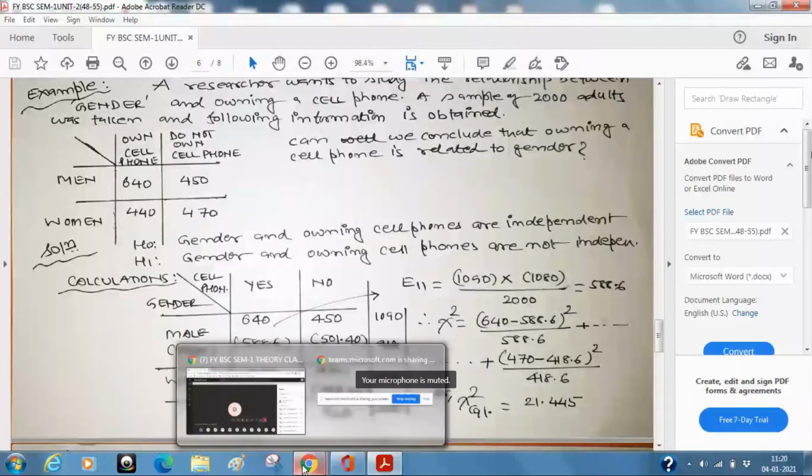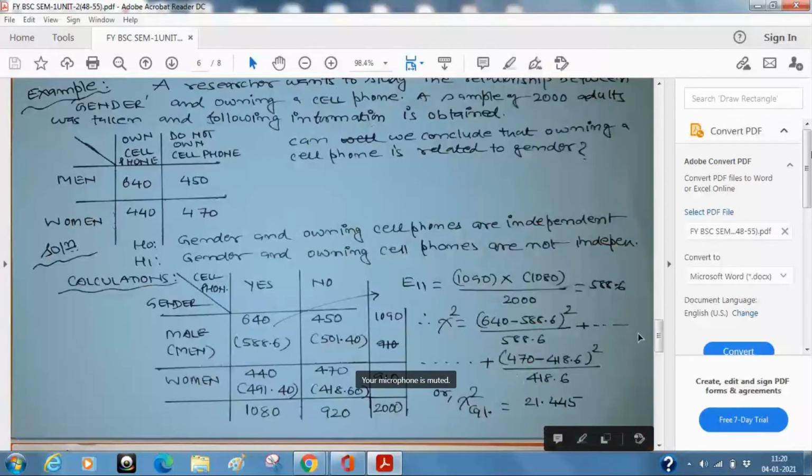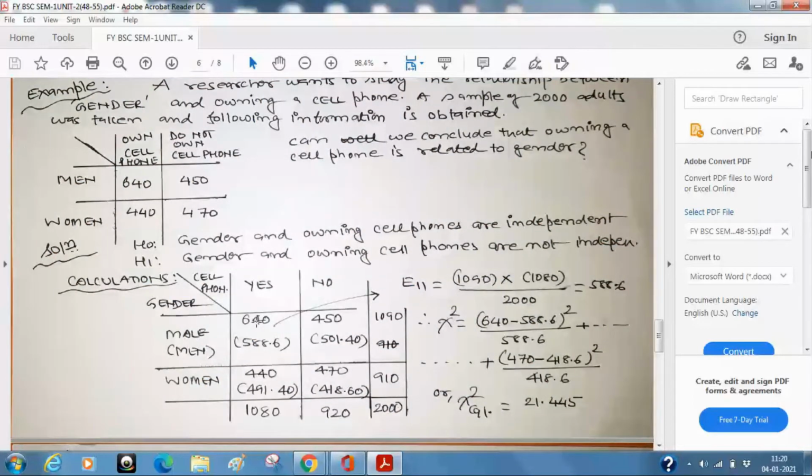Okay. So now what is this? If you look at this cell, which I am calling a cell, this is the observed frequency, so I'll call it O11. This is the expected frequency, so I will call it E11. This is O12, this is E12, this is O21, this is E21, this is O22, this is E22. That's all, finished. Out of four, two values I have already given here. The rest of the two, if you calculate, a simple calculation, you will get the value of chi-square.